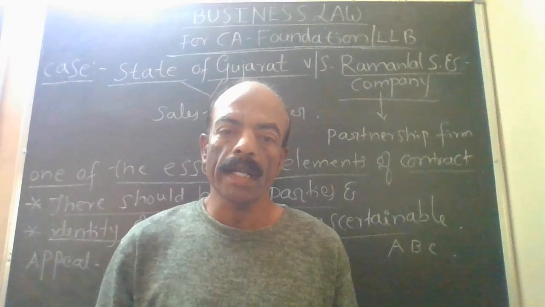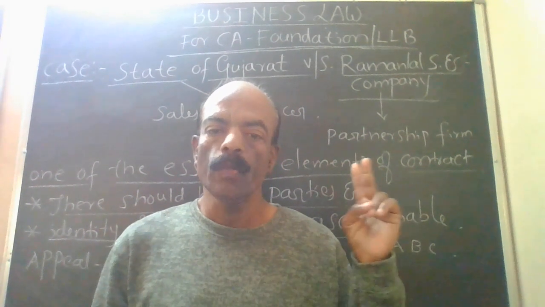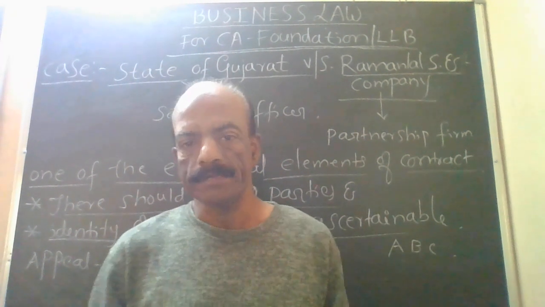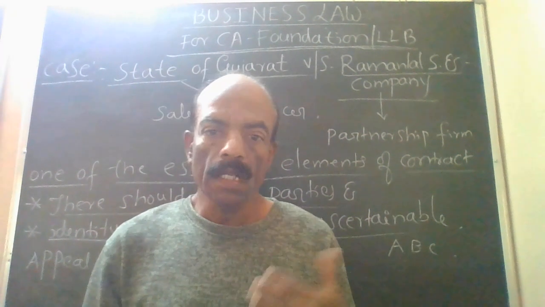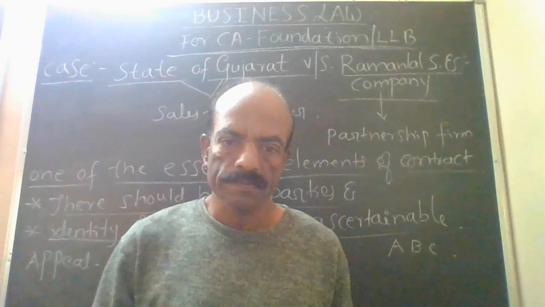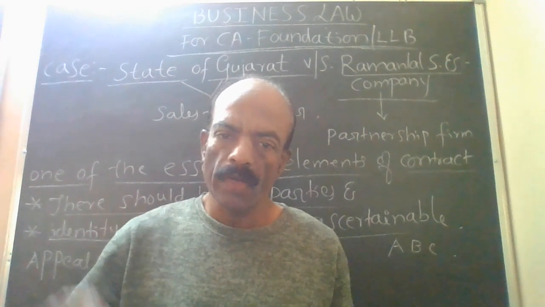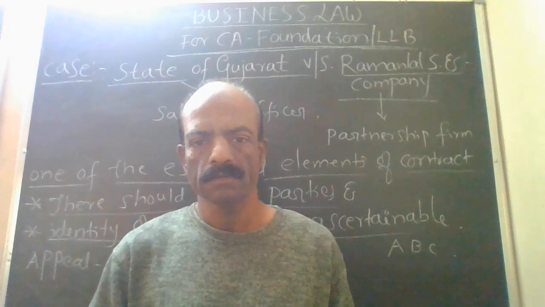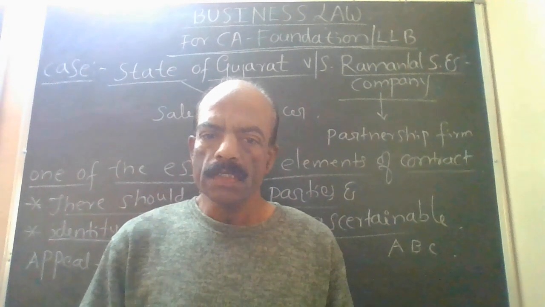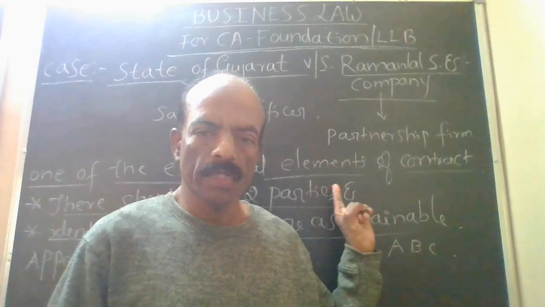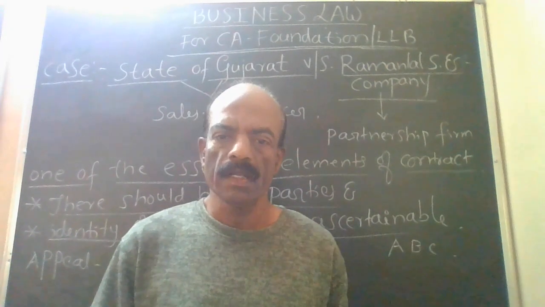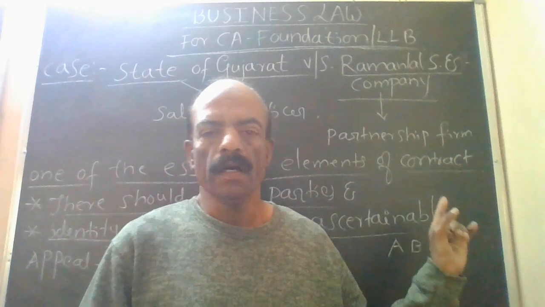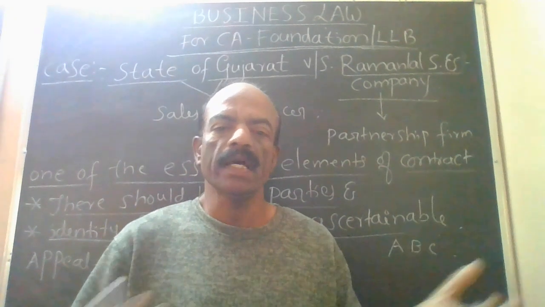For example, in a contract of sale, there are two parties: one is the buyer, another is the seller. A seller cannot buy his own goods. Is it possible for the seller to buy his own goods? It's not possible. But the Gujarat state sales tax officer levied the sales tax on partners who were dividing the assets.